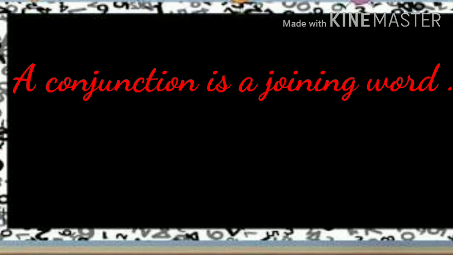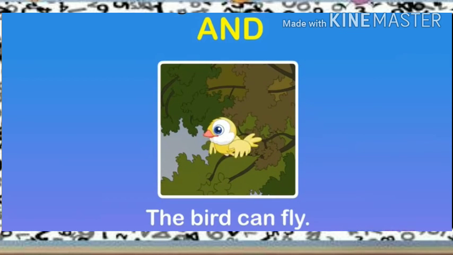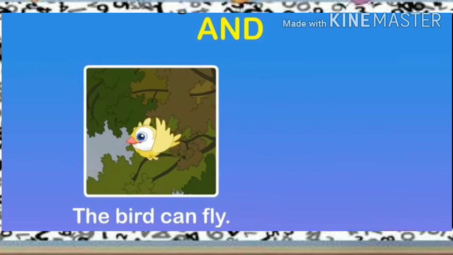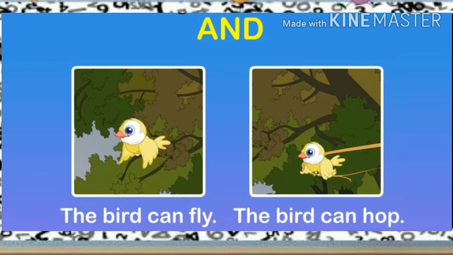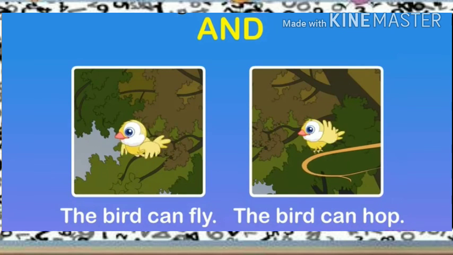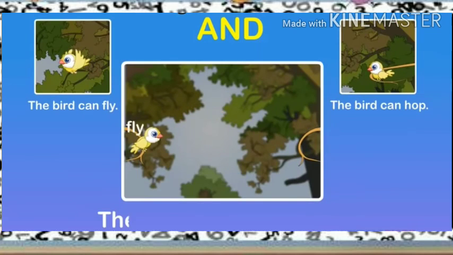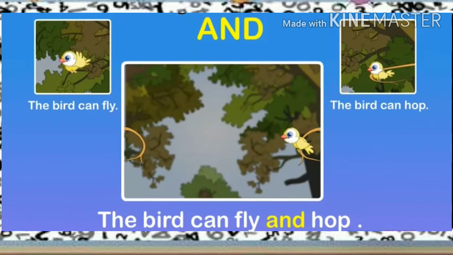Now we will see an example of conjunction. We will use and. The sentence is: the bird can fly. And: the bird can hop. Here are two sentences. Now we will see how to join them. The bird can fly and hop. Here and is used to join the words fly and hop and tells the bird can fly as well as hop.